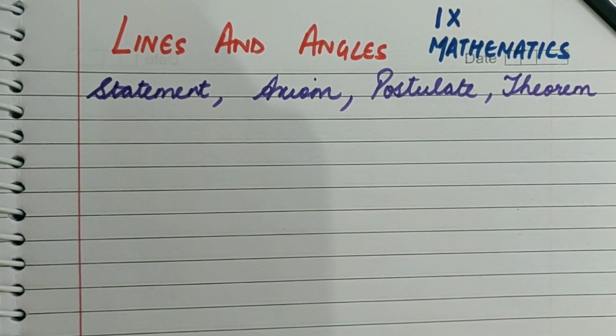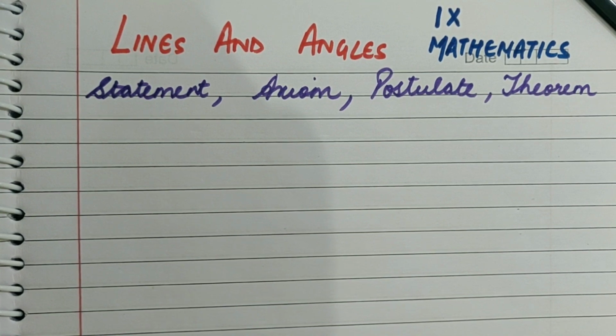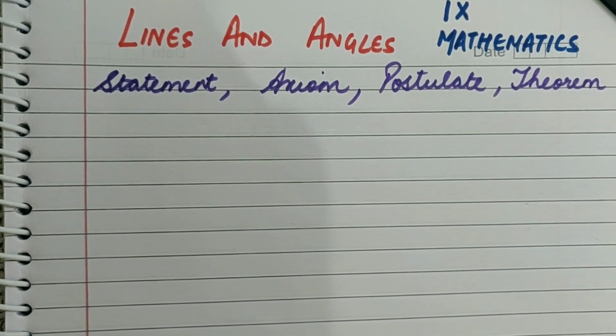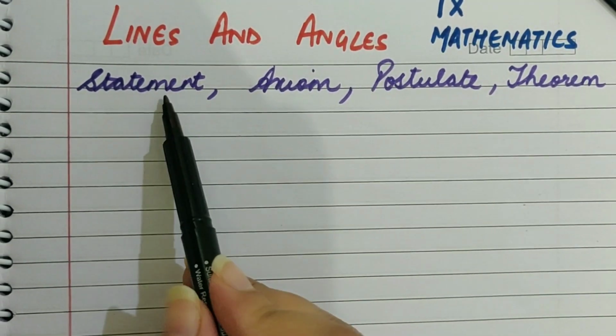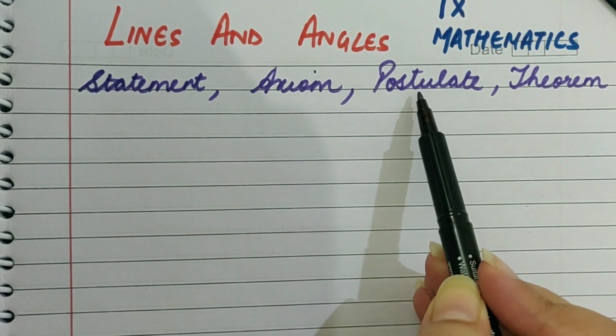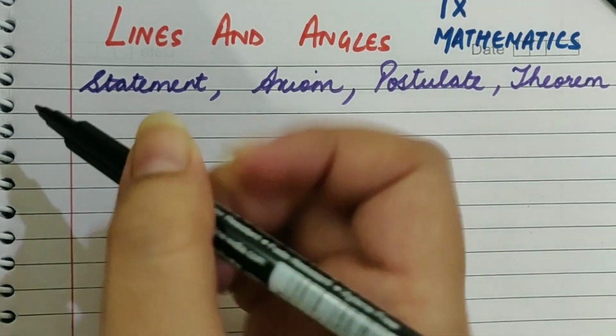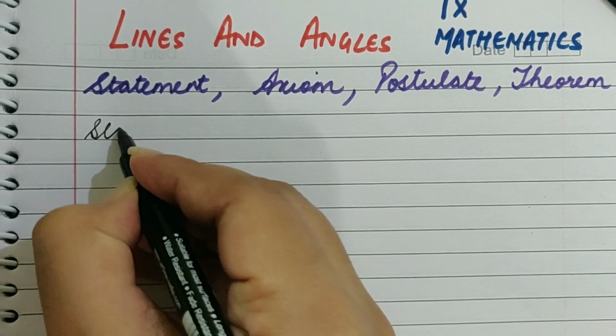Hello grade 9 students. Let's start with the next topic of chapter 6, lines and angles, that is theorems. Before I start with this topic, theorems, I want you all to know some basic terms which are statement, axiom, postulate and theorem. Let's start with the first term, that is statement.